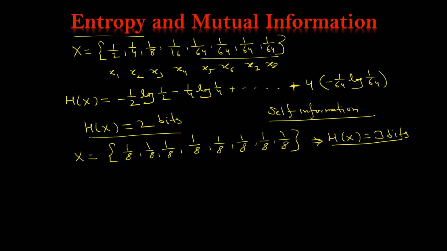If the event is equiprobable, then it would be represented by a larger number of bits. We have that example. If H(x) is non-uniformly distributed, then 2 bits are required. If it is uniformly distributed, then 3 bits are required.